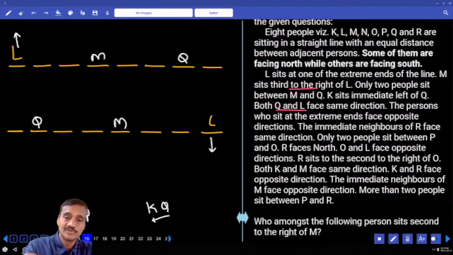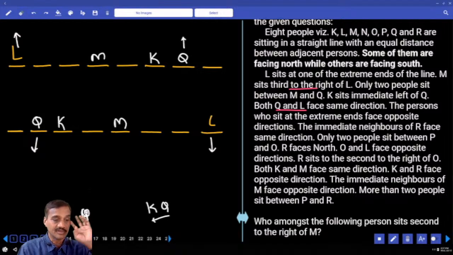Now L is already facing north, so Q is facing north. If L is facing south, Q is too. And K is to the immediate left of Q, K must be at this place. K and Q are in these 2 places. Next, the persons who sit at the extremes face opposite directions. This person is facing south, this person is facing north.